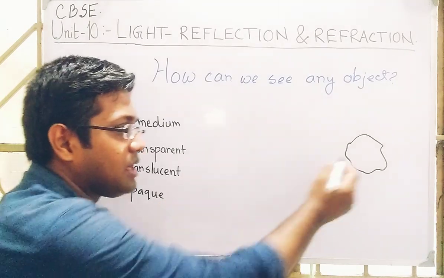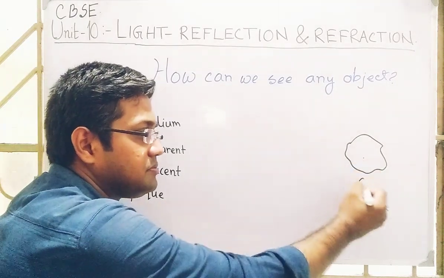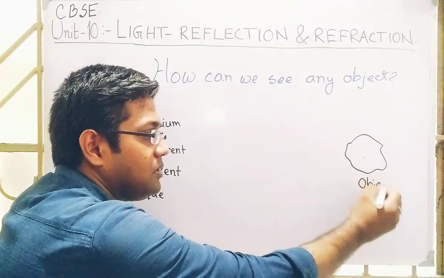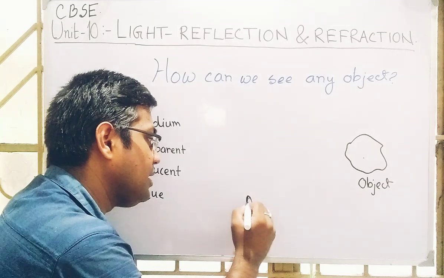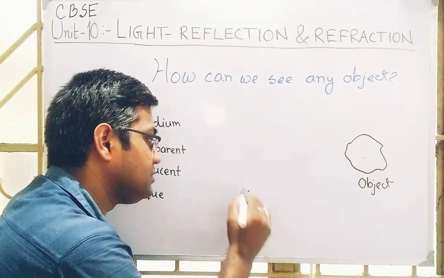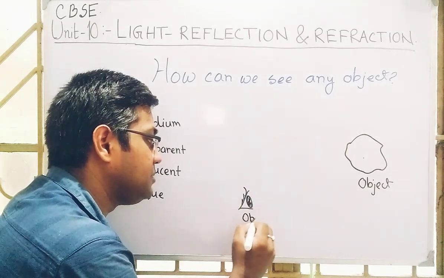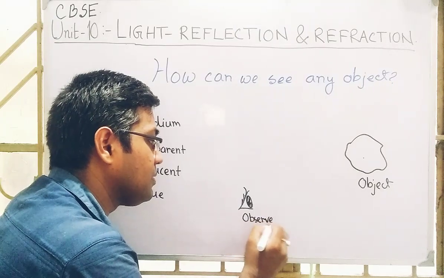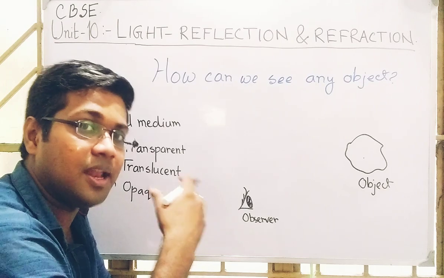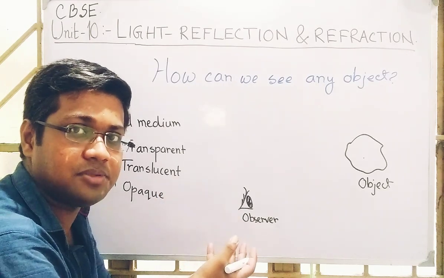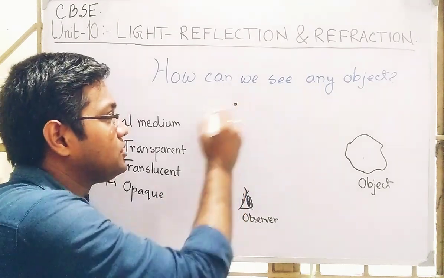But before that, here is an object. What we want to see? Here is an observer who wants to see, with the help of a source.